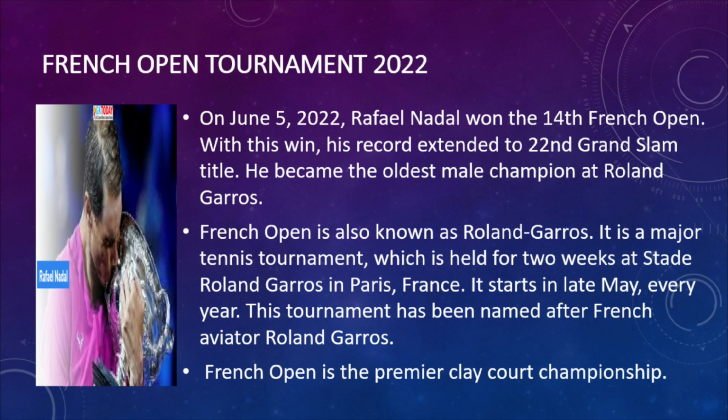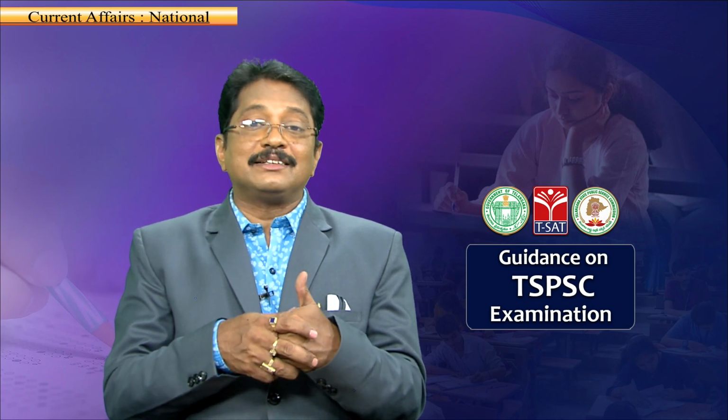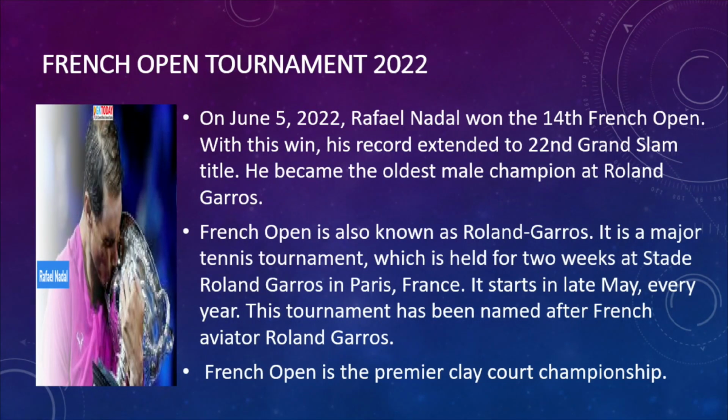This is a very important question, and so many questions may come in this context. After winning the 14th French Open in 2022, what is the total number of Grand Slams won by Rafael Nadal? You have to say 22 Grand Slams. This is very important.